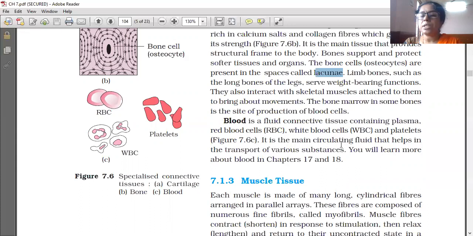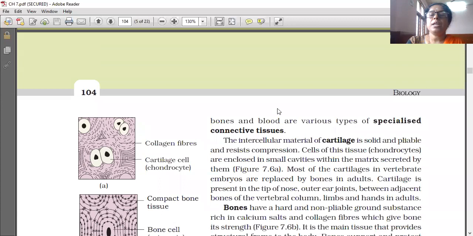More about blood is given in chapters 17 and 18. So, there are three specialized connective tissues: cartilage, bone, and blood.